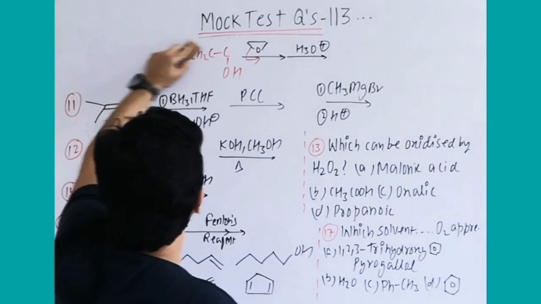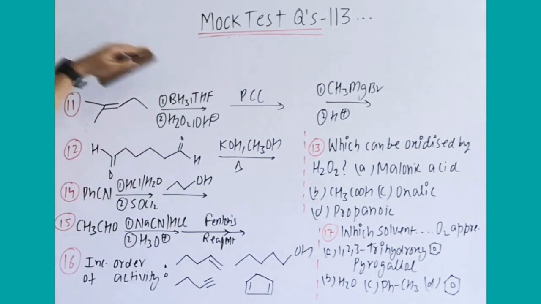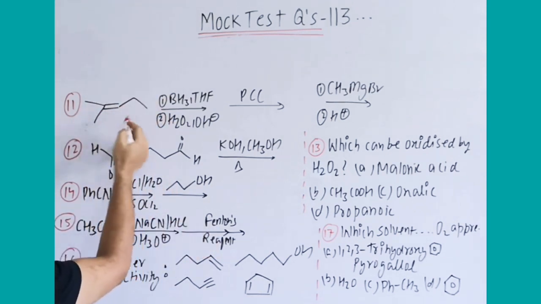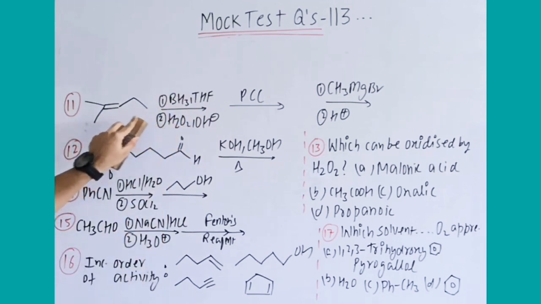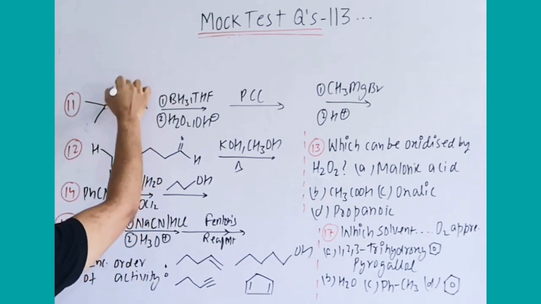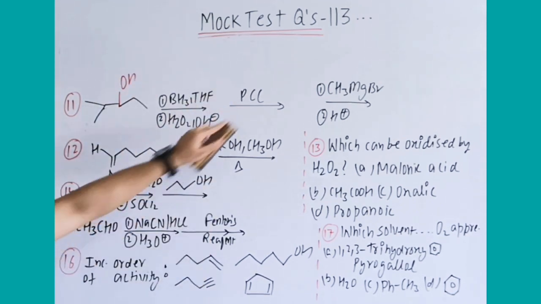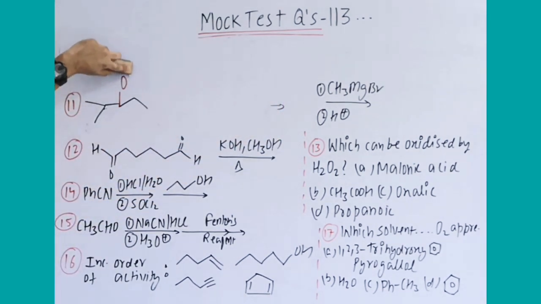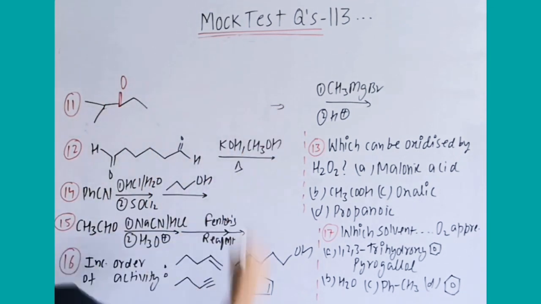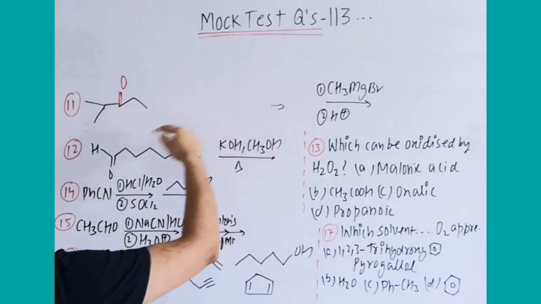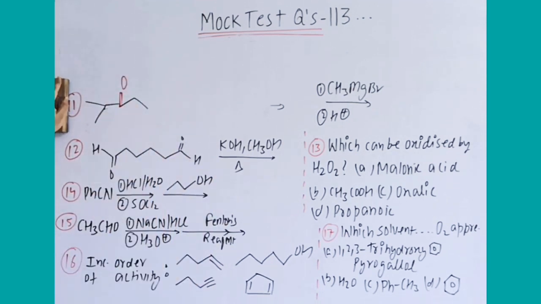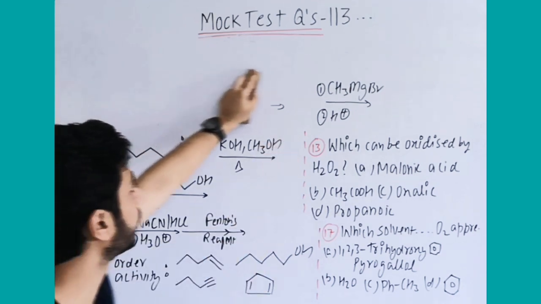Second one was a multi-step reaction. Multi-step reactions can easily be asked in NTA questions also, or sorry, the NEET paper also. So here you can see it is hydroboration oxidation, which is anti-Markovnikov addition. So here the double bond will be cleaved and on this carbon OH, right? Finally, after PCC, it becomes a ketone. Secondary alcohol becomes keto. Then CH3MgBr, you've already done this reaction, nucleophilic addition, and the ketone will give a tertiary alcohol. That means CH3 there, and it forms O minus, which takes H plus after the second step.